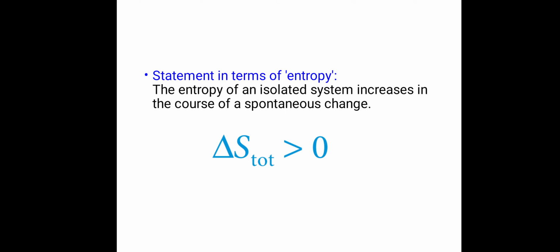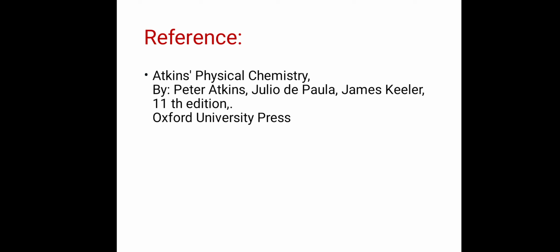All these basic things you should know before studying chemical energetics in detail. The reference book for this chapter is Atkins' Physical Chemistry by Peter Atkins, Julio de Paula and James Keeler, 11th edition, published by Oxford University Press.